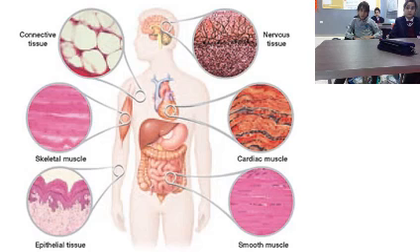Tendons and ligaments, very good. Tendons and ligaments are also types of connective tissues. Ali, where do you find a tendon? Between what? Tendon, between two... Tala, tendon. Between a muscle and a bone. Very good. So the tendon connects the muscle to the bone.